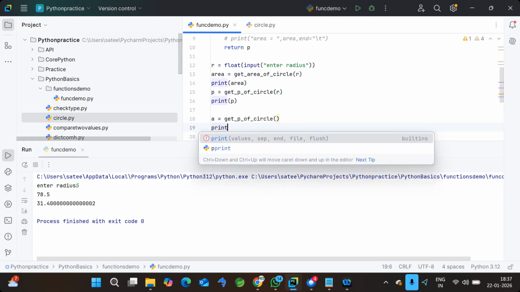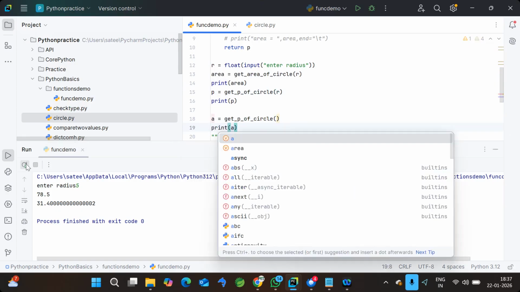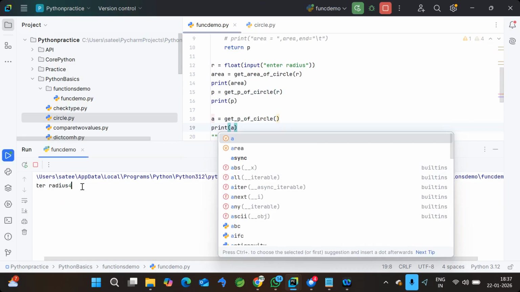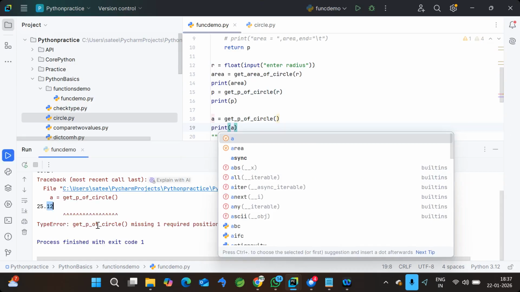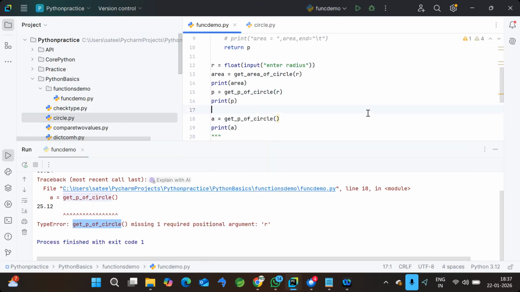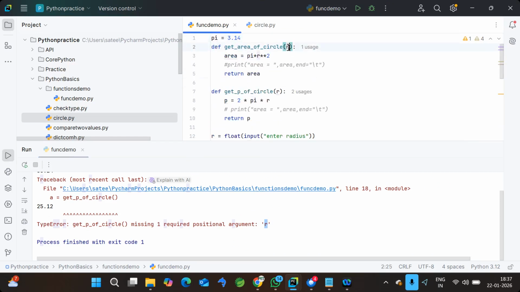Now you see, I'm going to run this program. So now you will get an error for this value. The first two values anyway you'll get, but see, get circle is missing one required argument called r. See, this is what I told you. Because in the function we defined r as a strict or required variable, we didn't define a default value. So the system is expecting some value when you call this function. Based on that value we'll calculate, but the value must be provided. That's why if I'm not passing the value, it expects that value and shows an error. It says missing required positional argument.